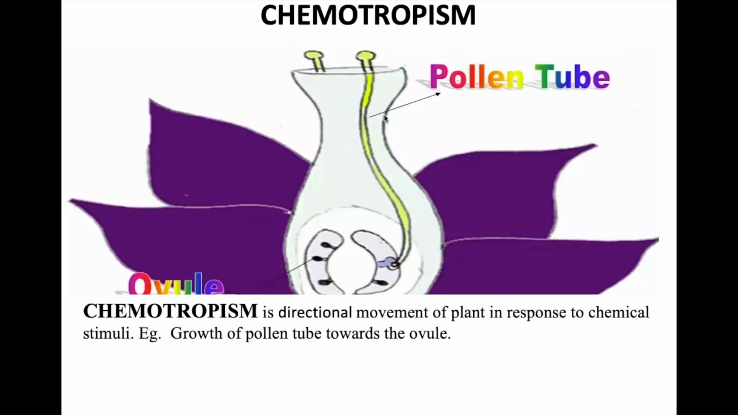Chemotropism means this is a style, and this pollen grain develops into a tube inside the style, which is the female reproductive part, and it will enter inside the ovule. This is the direction, the pollen tube will always move towards this, and this is growth related. So it is directional, unidirectional, and growth related. Growth of a pollen tube towards the ovule is chemotropism.